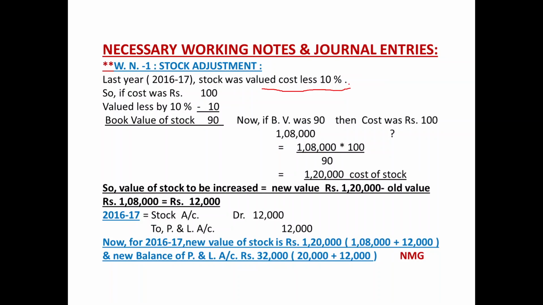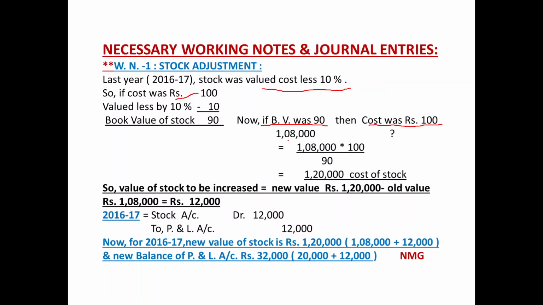As I told you, closing stock of last year would be an opening stock for the current year. So let us assume if cost was 100 rupees, then it was valued at cost less 10%. 10% of 100 is 10 rupees. So valuation of the stock is 90 rupees in the books of account. So if book value was 90, then cost was 100.